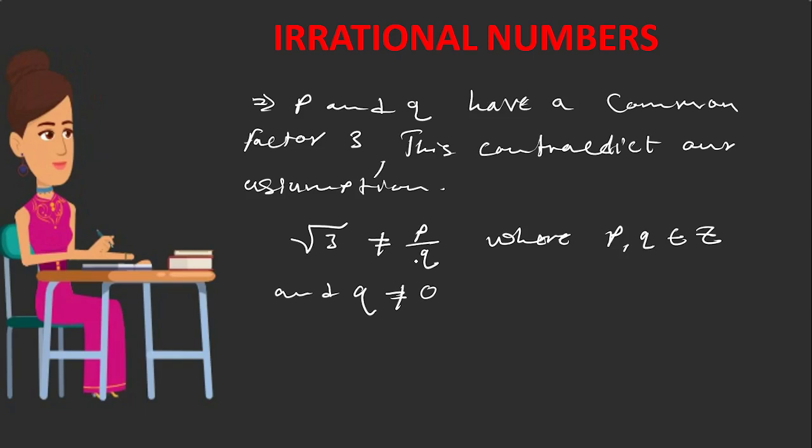That's why we have put such a description. So with that in mind, we can say therefore square root 3 is an irrational number.